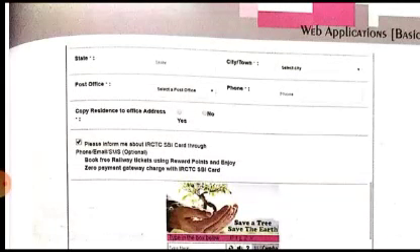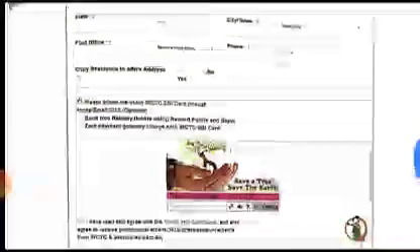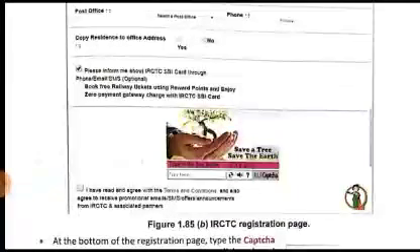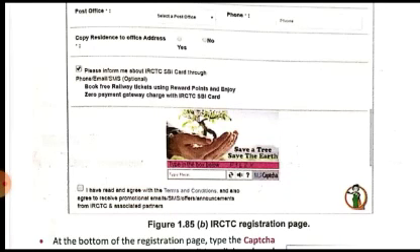Actually this is not mandatory because this is optional. If you want to be informed about the IRCTC's SBI card, then you can check it, otherwise you can leave it. So it is not compulsory. But the last checkbox is compulsory: I have read and agree with the terms and conditions and also agree to receive promotional. So these are the terms and conditions that you have to agree to. Unless you check this checkbox, you will not be able to create an account on the IRCTC website.